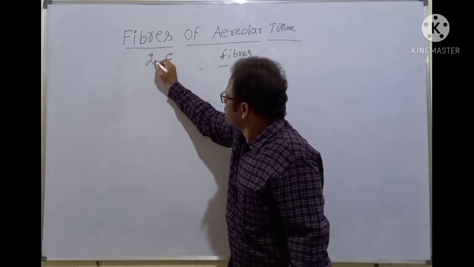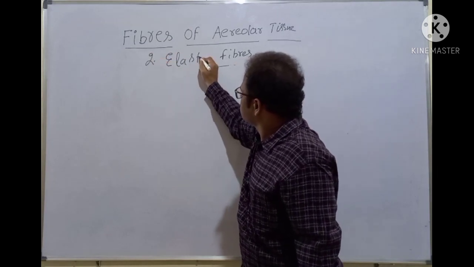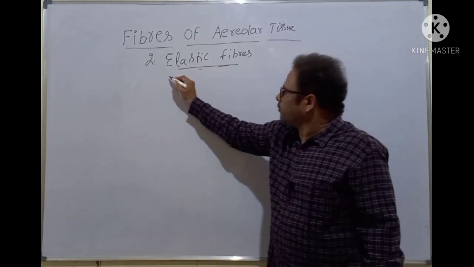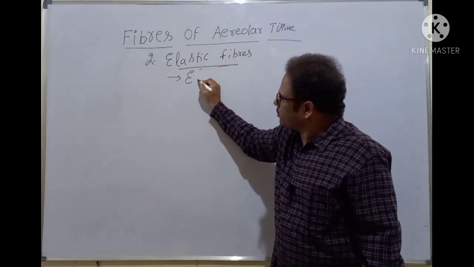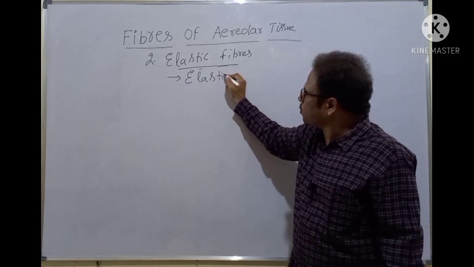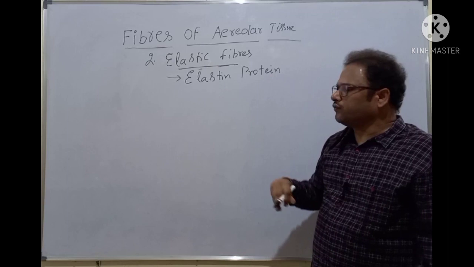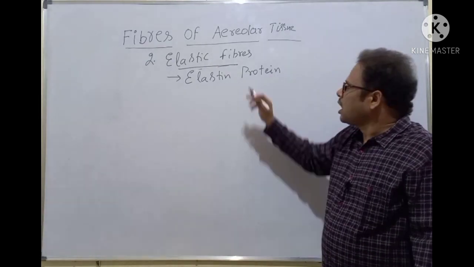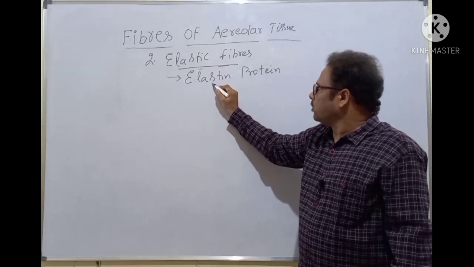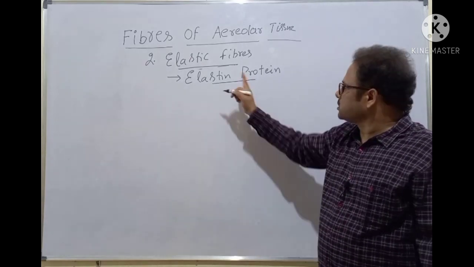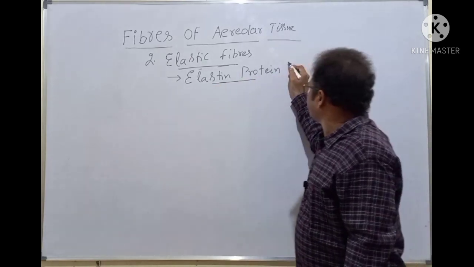The second one is the elastic fibers. Elastic fibers are made of the protein called elastin. Collagen fibers are made of collagen protein and elastic fibers are made of elastin protein. Collagen is white in color whereas elastin is yellowish in color.